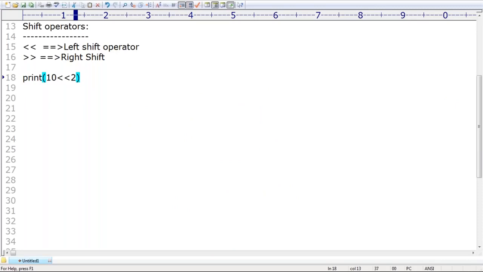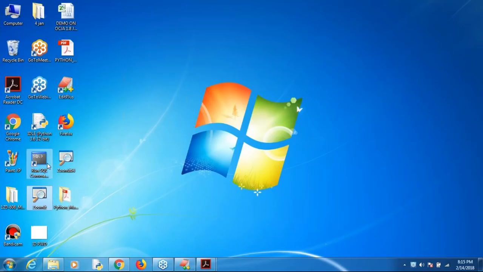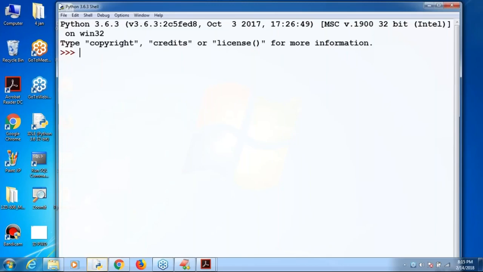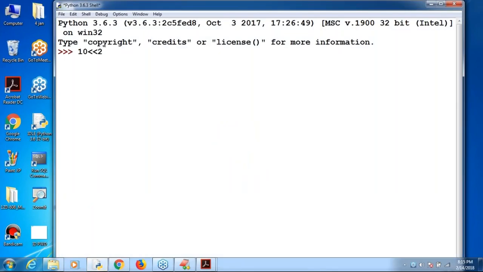What is the output by default we are going to get? 40. Can you please cross check? Is it really 40 or not? Very, very simple. Definitely it will be 40 only. Don't worry about that. What is the output for 10 left shift 2? 40 itself is the answer, right? Not required to keep any explanation about this one.